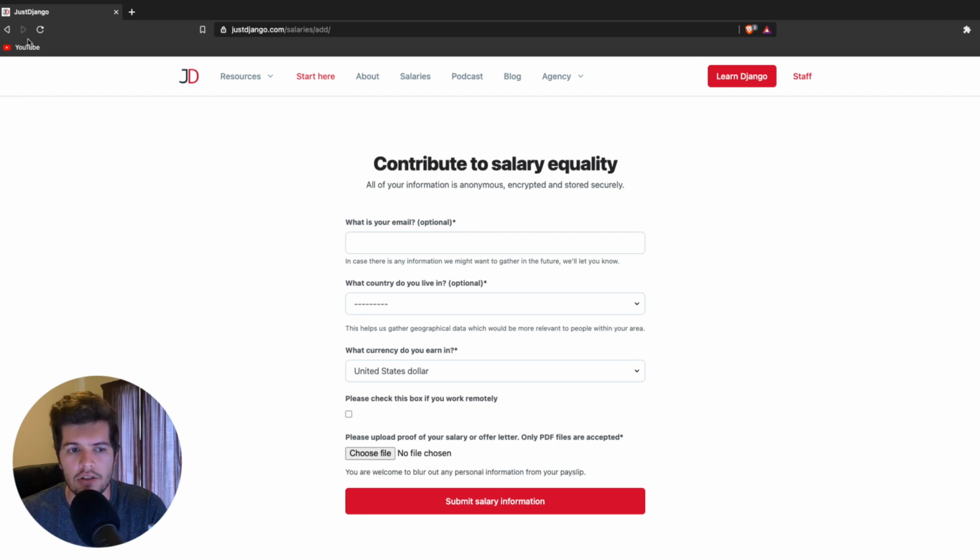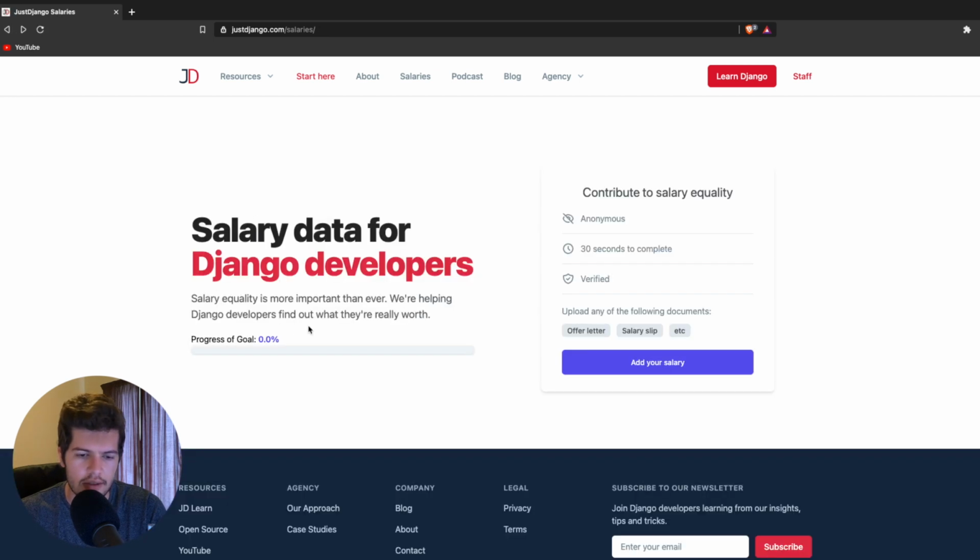And so if I just go back here, you'll see that there's actually a progress bar here and it says progress of goal. And basically this is a goal that I've set for the project, which is split up into several phases. And right now the goal is just to get to 100 salaries. So if we can get that, then I would consider that a first step success in the launch of this project. And from there, it would then go to 500 salaries, 1,000, and there's really no cap, but it just helps provide some sort of guide for the progress of this project.